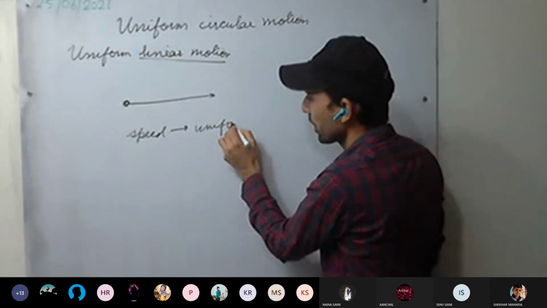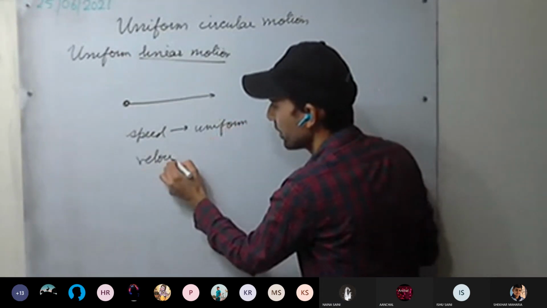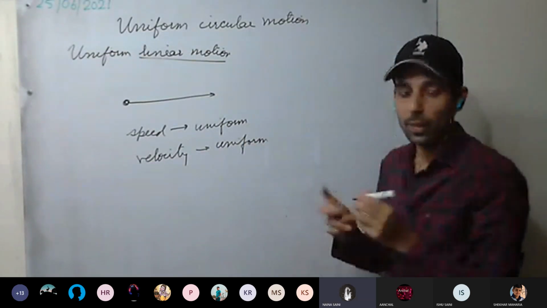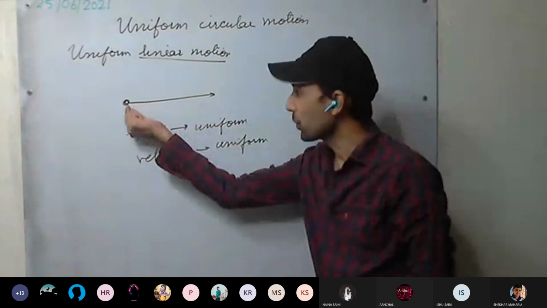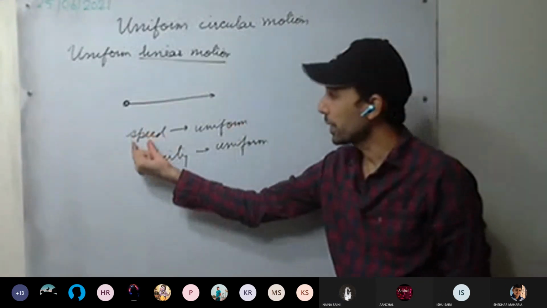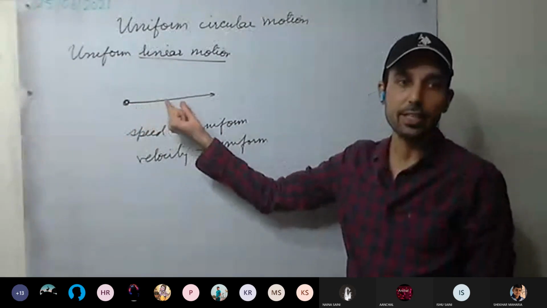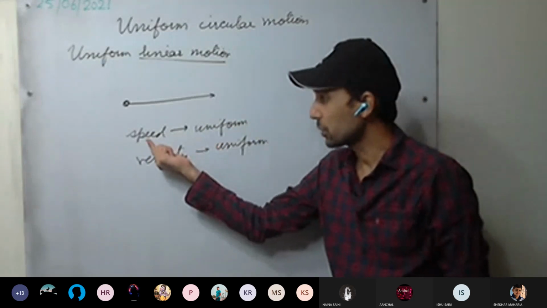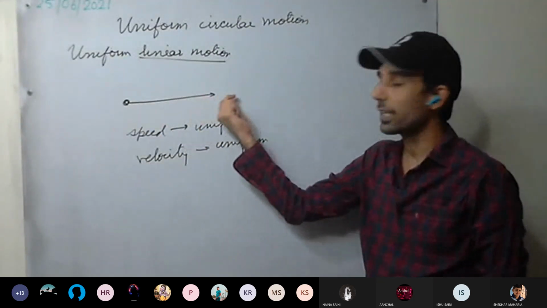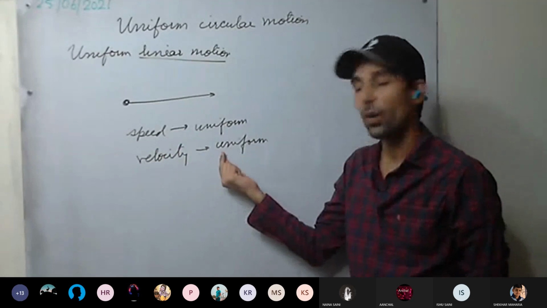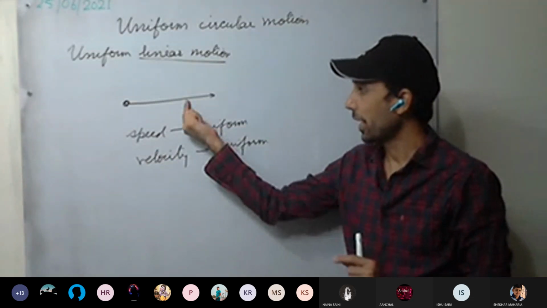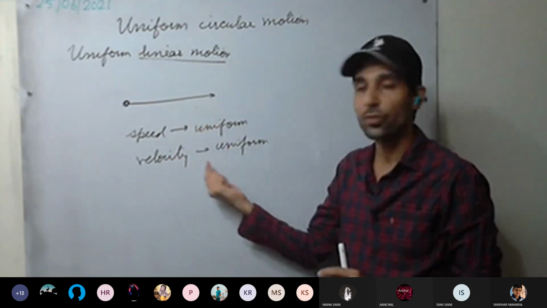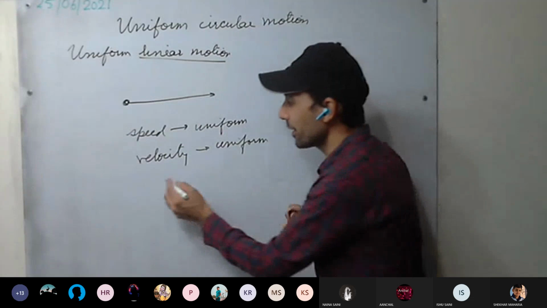And what about velocity? That also remains uniform, constant. You can see as well, a body is moving in a straight line in one direction only. And speed is the same, that is, the body is covering equal distance in equal intervals of time. So it is moving with uniform speed. As the direction as well does not change, it is moving with uniform velocity. This is clear.